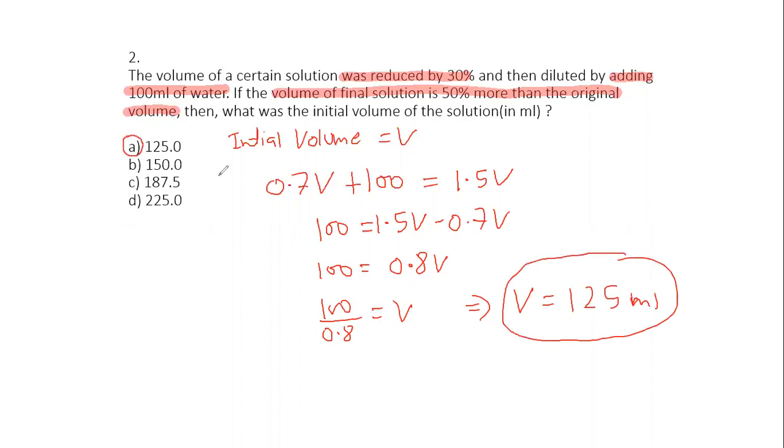So do you realize you don't have to do the same thing again and again? You should actually understand if something is reduced by 30%, it will become 0.7 times, and then the final solution is increased by 50%, so that actually becomes 1.5 times V. So I hope it's clear how we make an equation out of it.